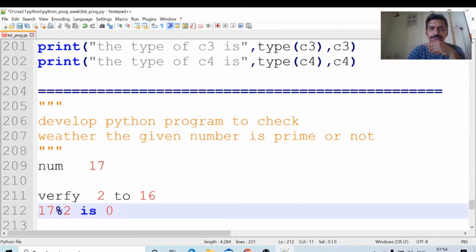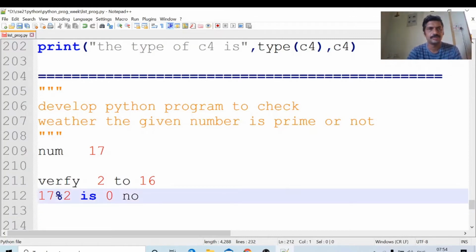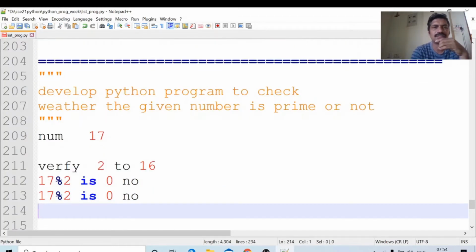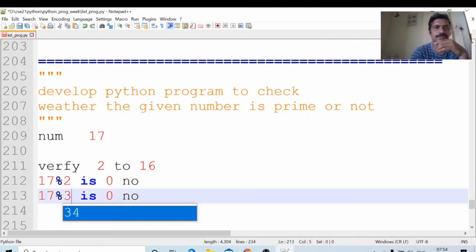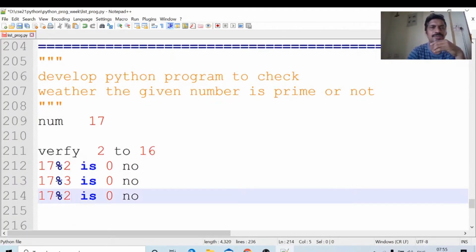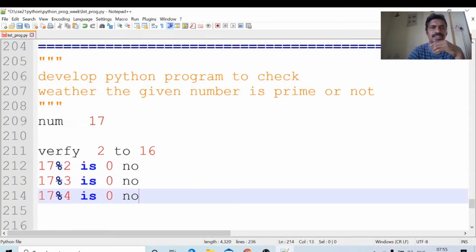No. Next, after 2 is over, 17 % 3 is 0? How does this 16 come here? 17 minus 1 is 16. 17 % 3 is 0? No. Next, 17 % 4 is 0? No, the answer is no.